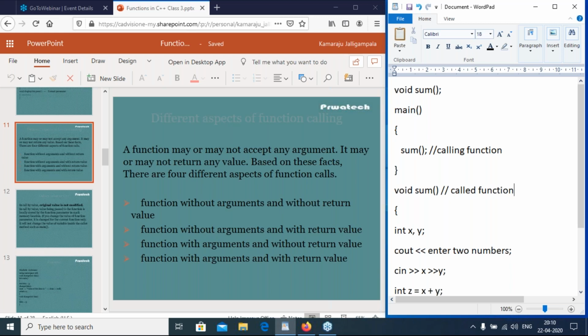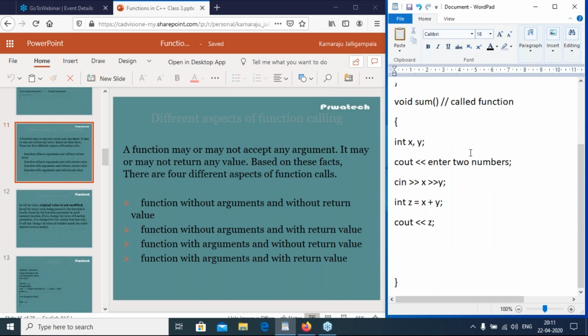So in the called function, I have two variables x and y. So enter two numbers will be displayed on the console window. Then if user gives 1 comma 2, then x is 1 and y is 2. Int z equal to x plus y. Z value is 3 now. So z value 3 will be displayed on the console window. So this is the first case, function without arguments and without return value.